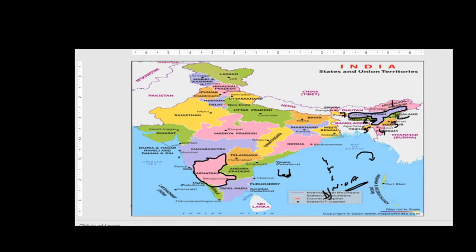So Maharashtra has a border with a water body, so it is out of the options. Andhra Pradesh also has a water body, so it is also out of the options. So we are left with only one state, friends, right? That is Telangana. Telangana is the only landlocked state which is bordering Karnataka, friends, right?